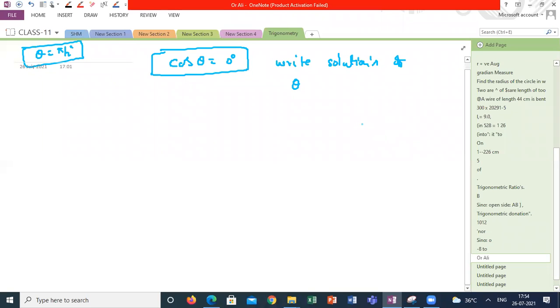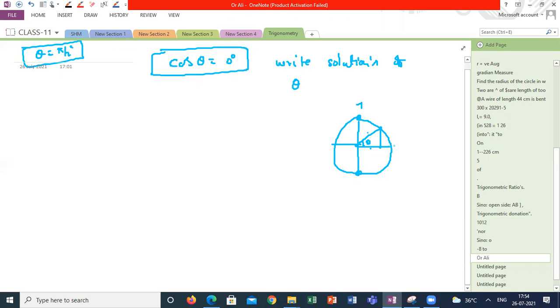What is meant by cos theta is equal to 0? If it is a circle, cos theta is what? If I'm taking a particular position, cos theta is adjacent side by hypotenuse. When the adjacent side is becoming 0, the point is at here or the point is at here.